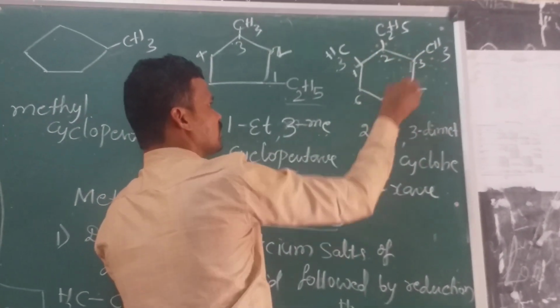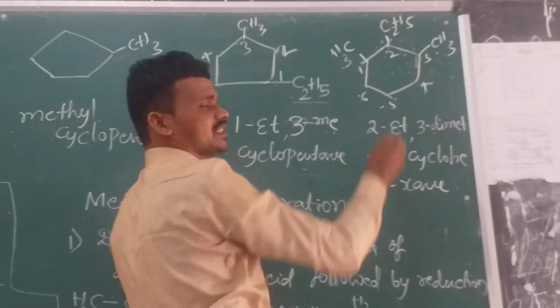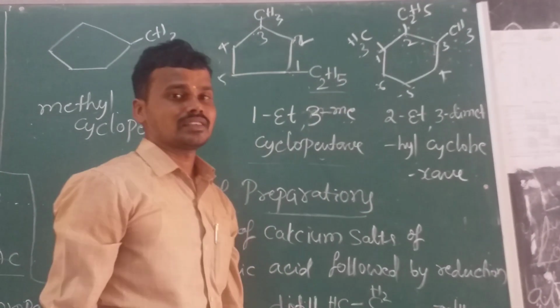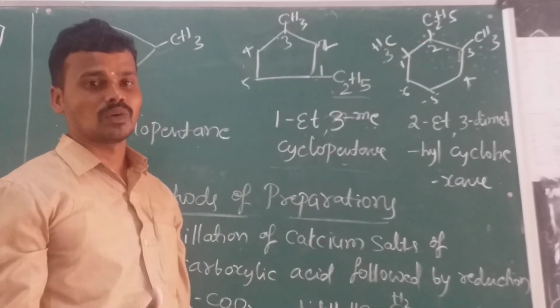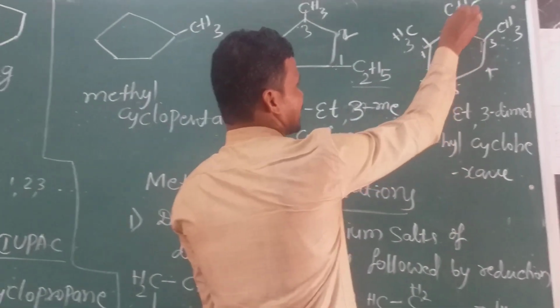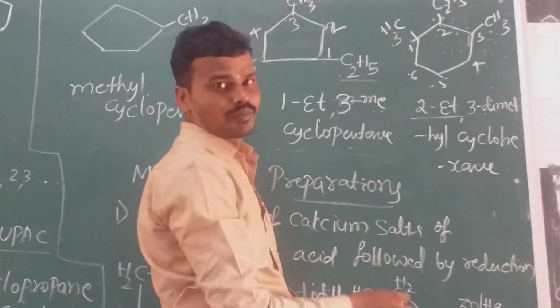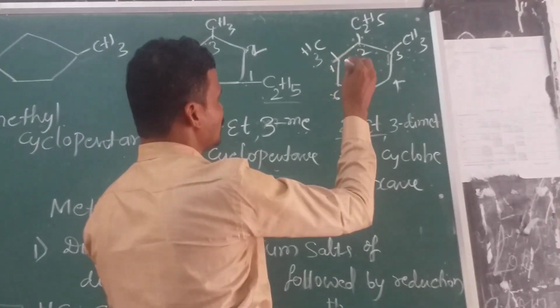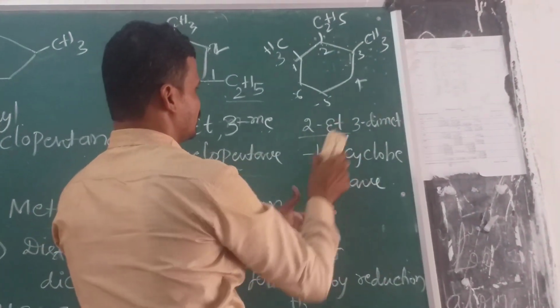So 1, 2, 3, 4, 5, 6. Number the carbon with the branch so that it gets the lowest number. See here, at the second position there is the presence of an ethyl group. Et means ethyl.